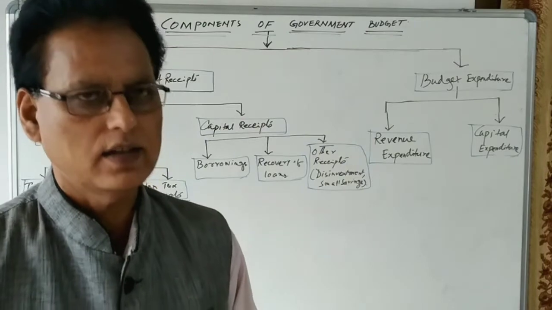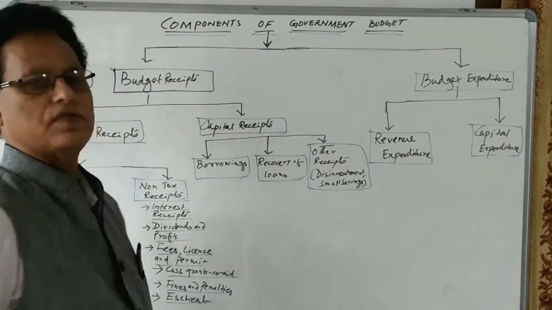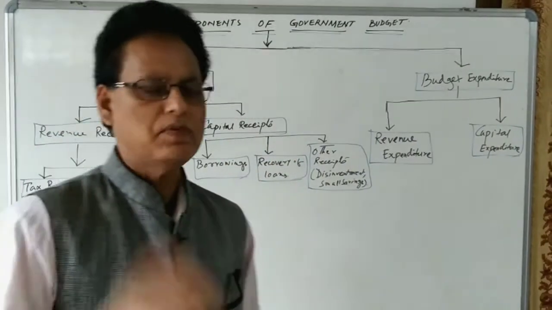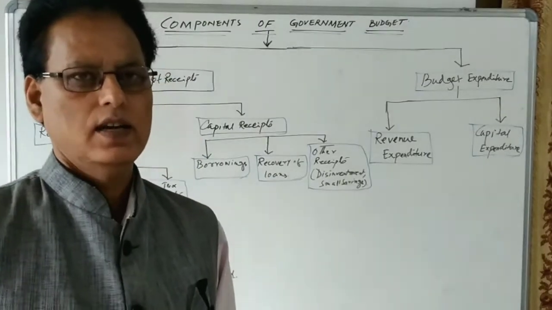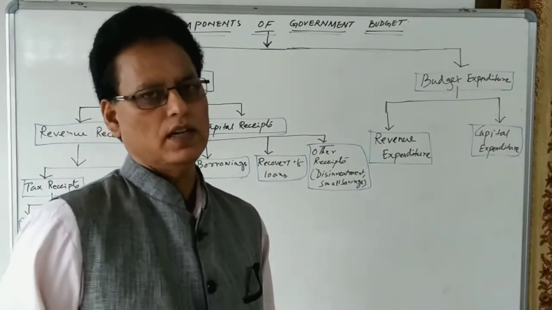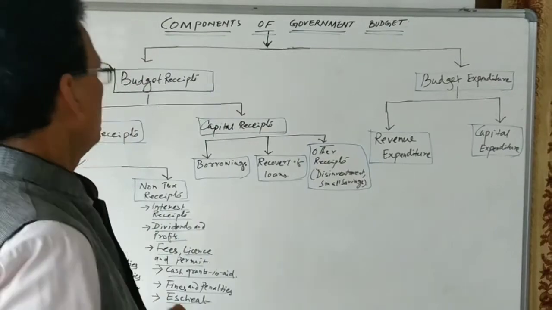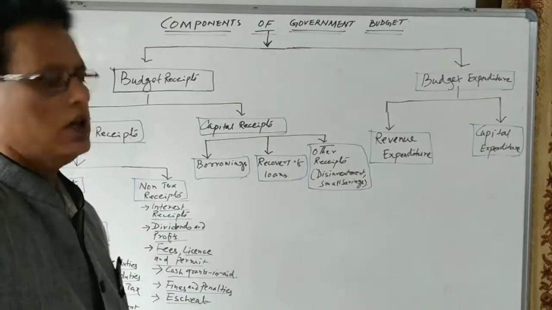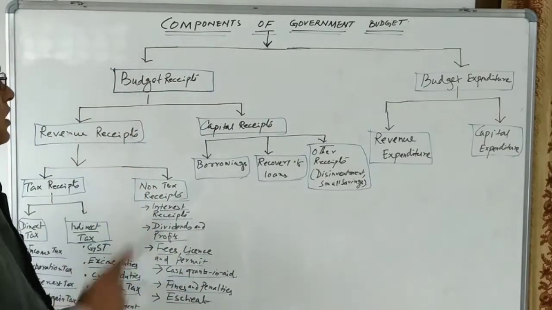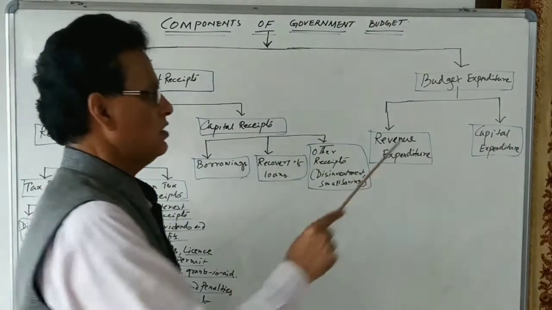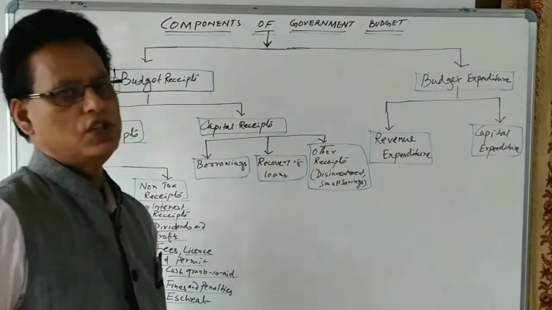Today we are discussing components of government budget. In the previous class, we have already discussed meaning and objectives of the government budget. Let us see what are the components. There are two components of the government budget. One is budget receipt, another one is budget expenditure.